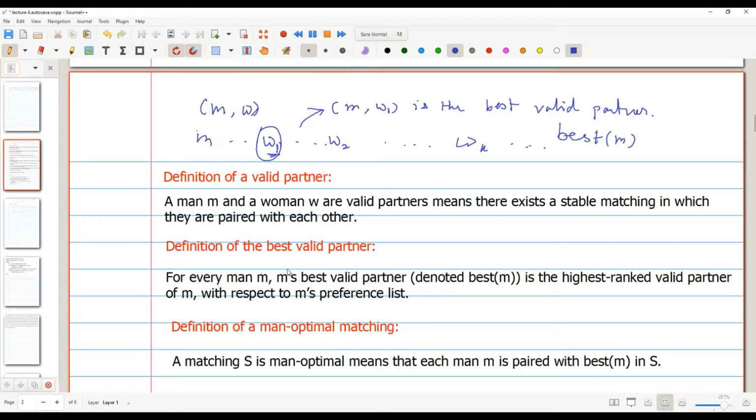And here I'm just saying that a matching where every man gets his best valid partner is the man optimal matching. So can you see the definitions are exactly the same, actually.